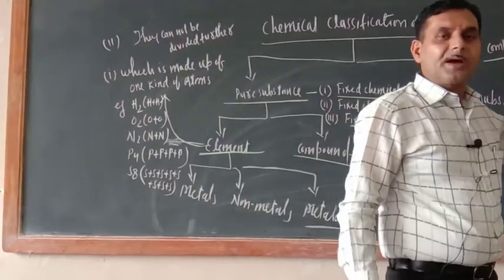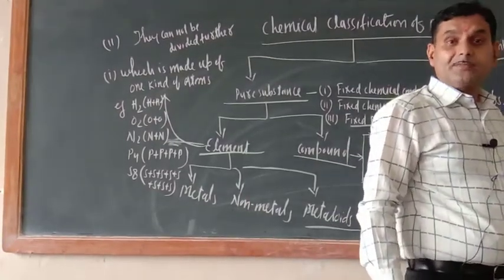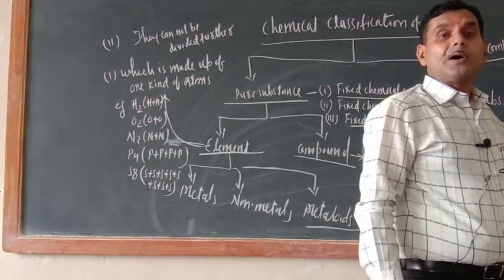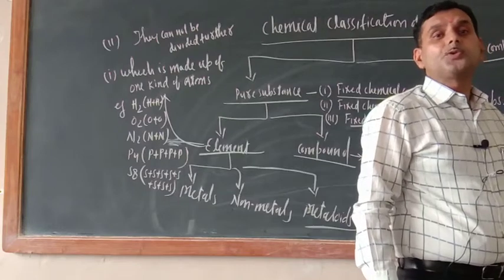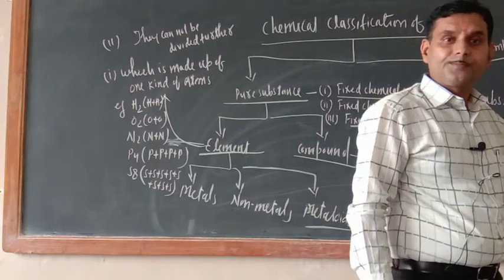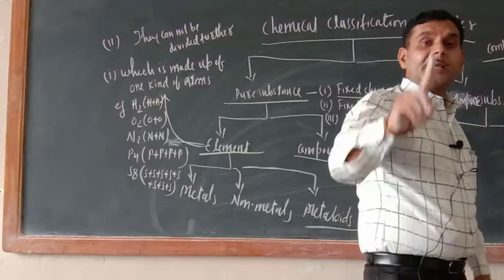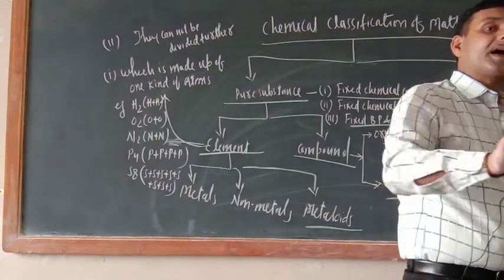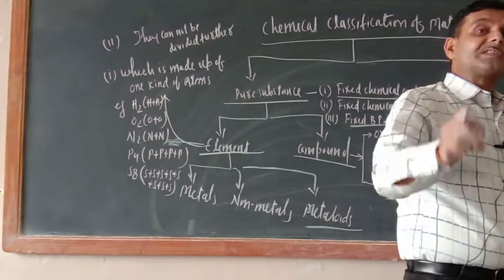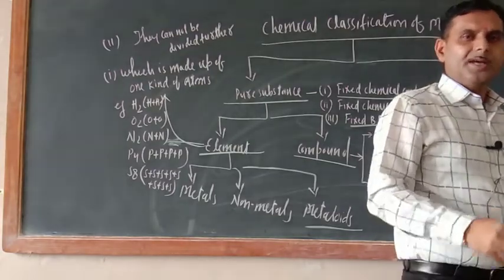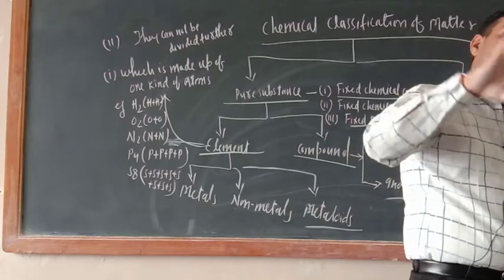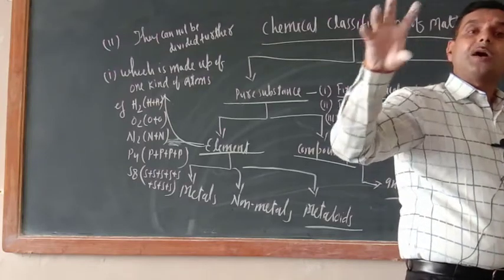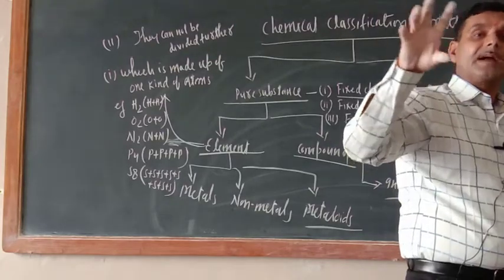Elements cannot be divided further, but compound can be divided further, because they are made up of elements. So when compound is divided, it will be divided into the elements by which it is made up of. Another thing is, element is made up of one kind of atom, while compound is made up of one kind of molecules, and molecules are a collection of atoms. So elements and compound, the basic difference is the kind of atoms.